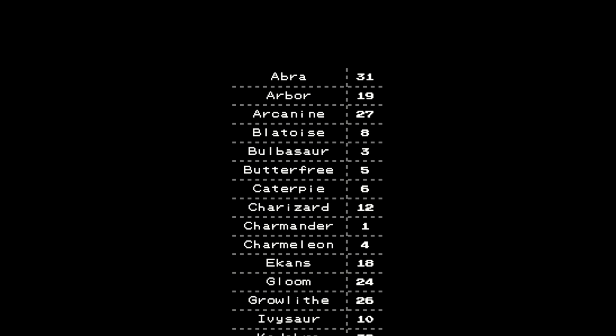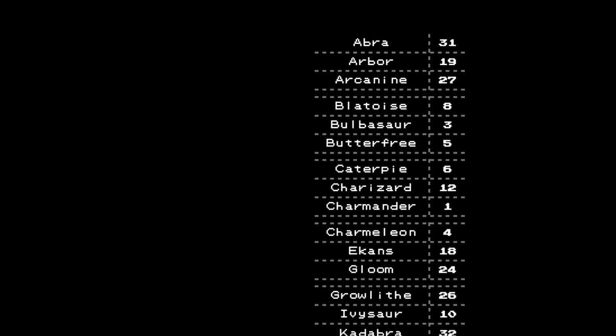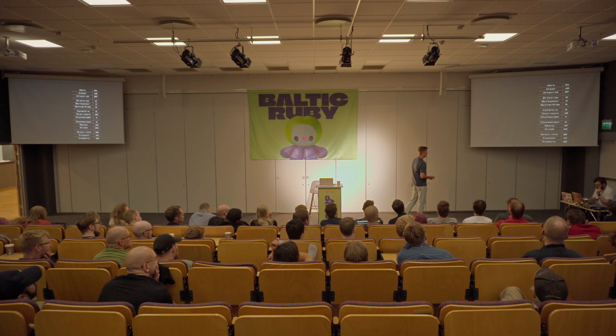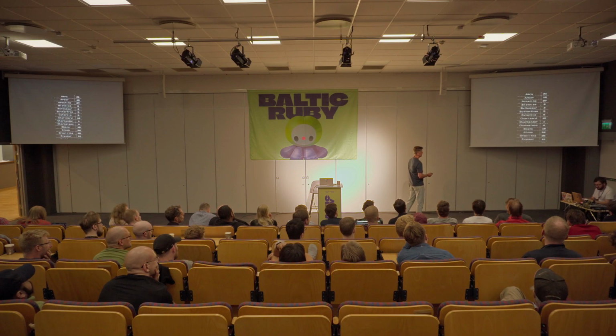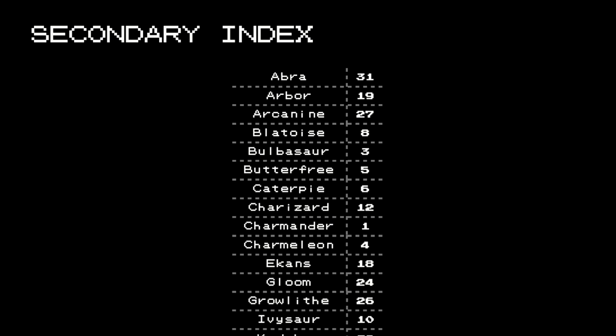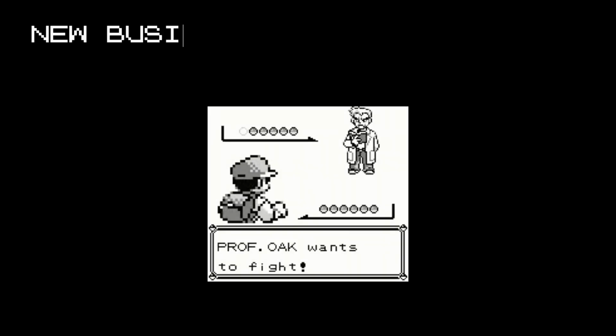So we'll add this additional data structure. It will obviously be an index, which will look like this, and we should be good, right? Yeah, so this is our index, and it is called a secondary index because we have the main index on the main table, and this is an additional data structure.